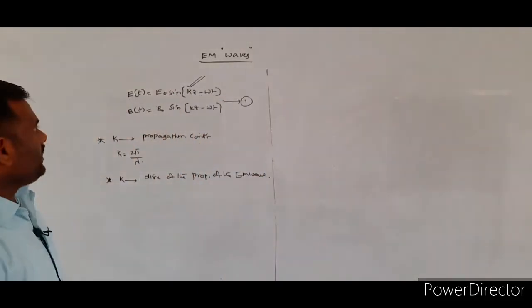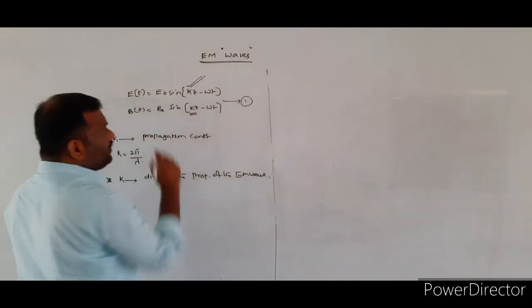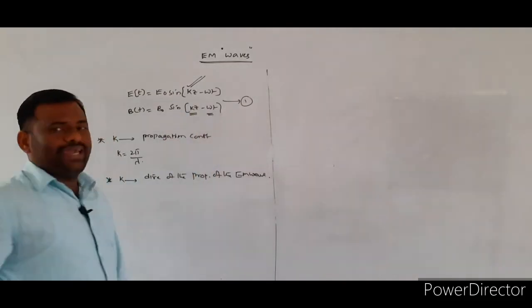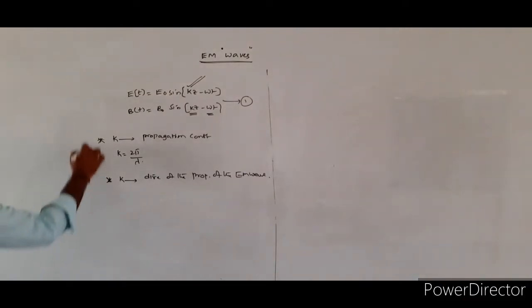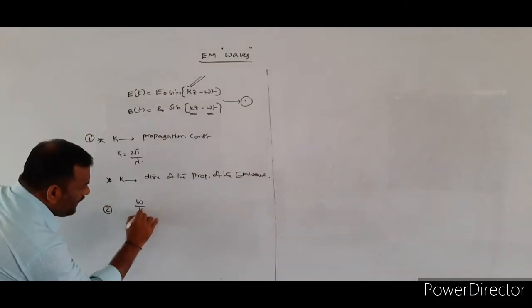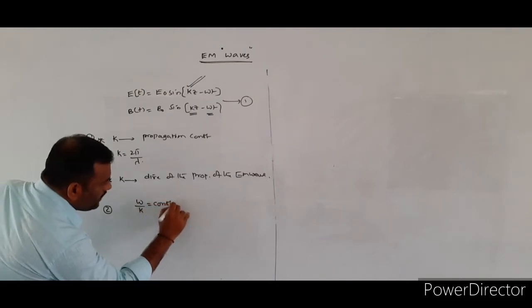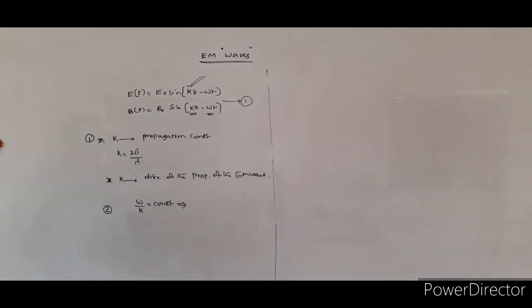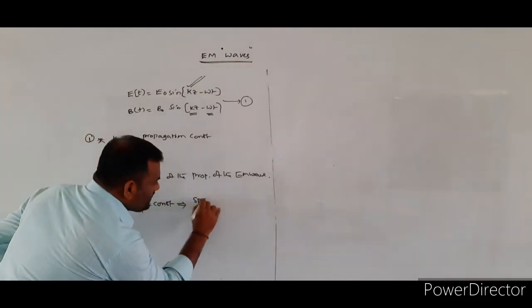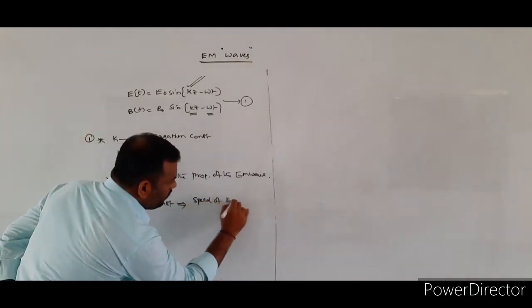Next, here we know that K is the propagation constant and omega is the angular frequency. Now we are going to define the second term. The ratio omega by K will be a constant, which is giving the speed of the electromagnetic wave.